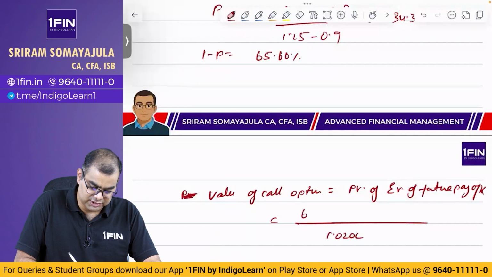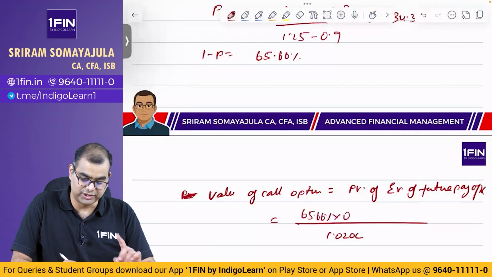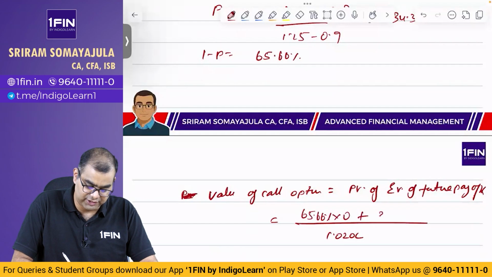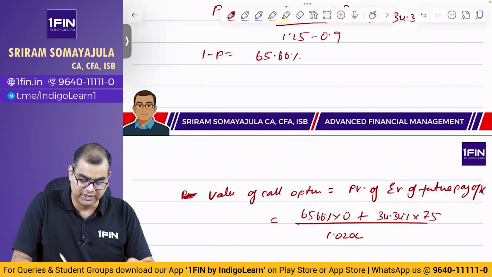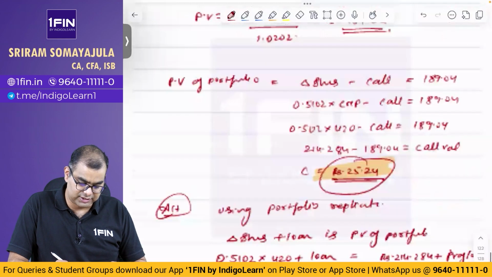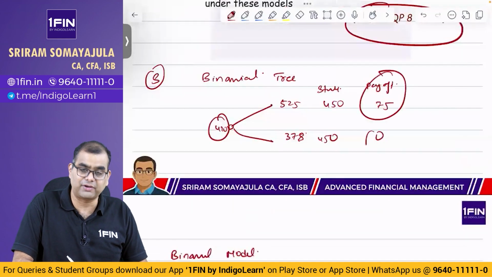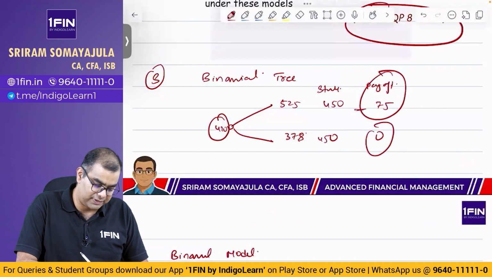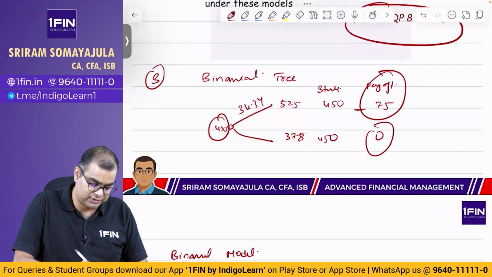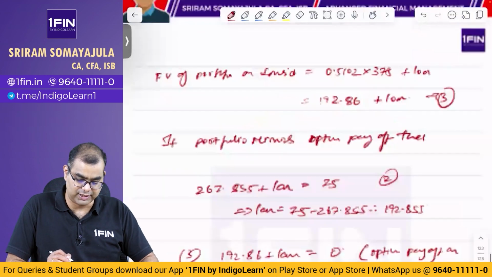Expected valueக்கு வந்து 65.66% into 0, ஏன்னா future payoff on the downside is 0, and upside வந்து 34.34% into upside payoff 75. என்ன சொல்றேன்னு புரியுது இல்லை, இங்கே draw பண்ணியிருக்கேன். Upside payoff 75, downside payoff 0. So the 75 you multiply with 34.34%, இது வந்து 65.66%. இதோட multiply பண்ணுறோம் நம்ம, அவ்வளவுதான், வேற ஒன்றும் பண்ணல.